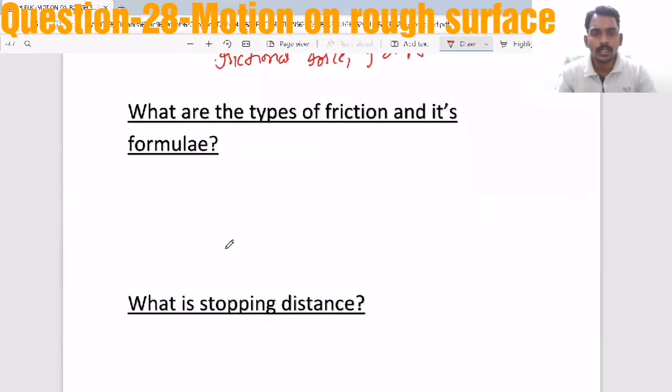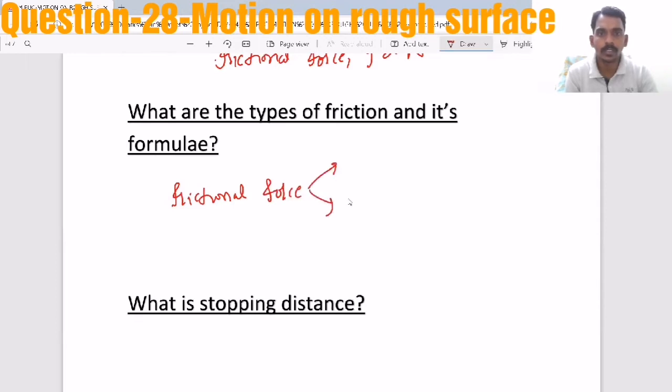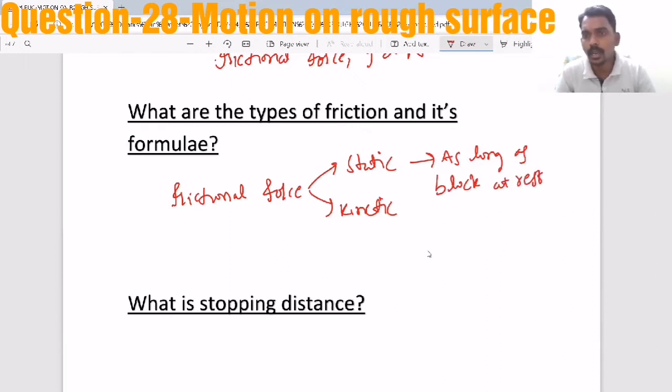When you consider frictional force, there are two main types: static frictional force and kinetic frictional force. Static means as long as the block remains at rest, even though you are applying an external force. The external force is not zero, but still the block remains at rest. You are trying to move the block, but it remains at rest. That friction we call static.